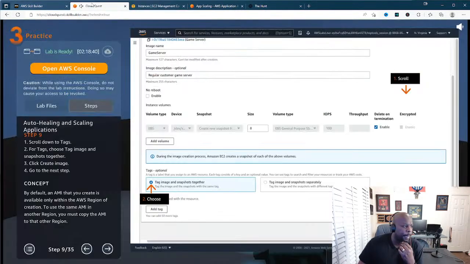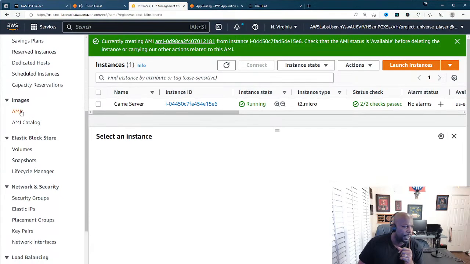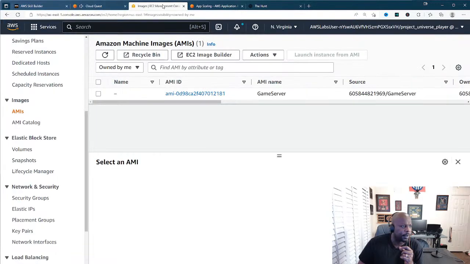All right, that's great. Okay, so now for our next step, click on AMIs, right? So this is the machine images. So let's go ahead and do that. So we'll come down here and click on AMIs. All right, and then review the game server.